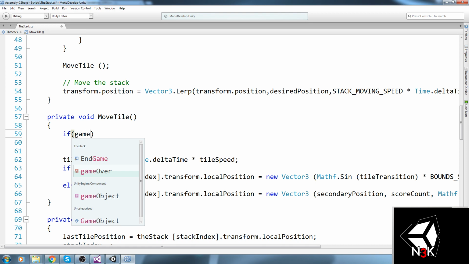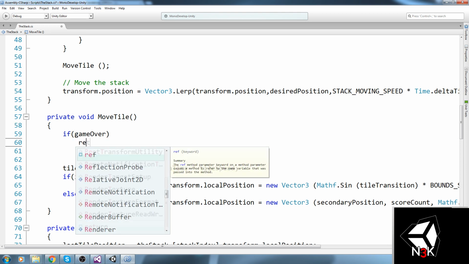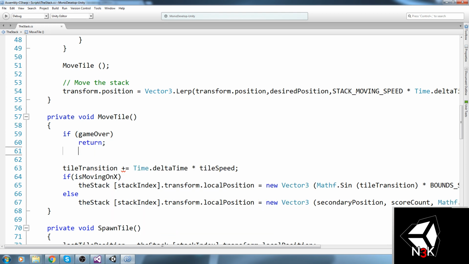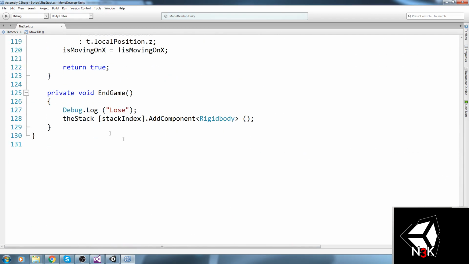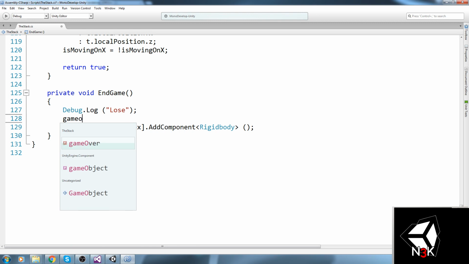If game over is equal to true, then we're gonna return from the move tile function. And now obviously in the end game we're gonna say game over is equal to true. Okay.